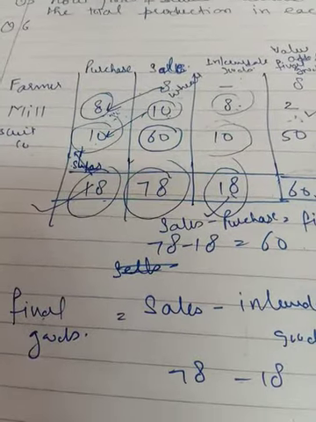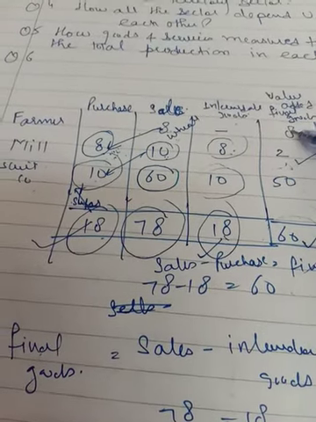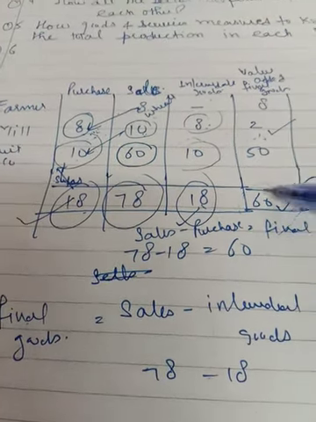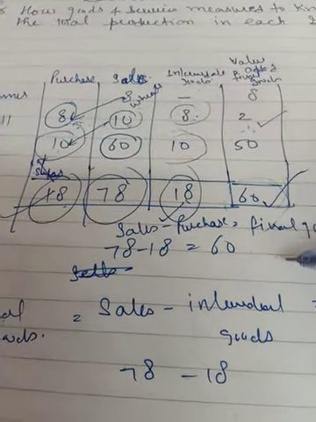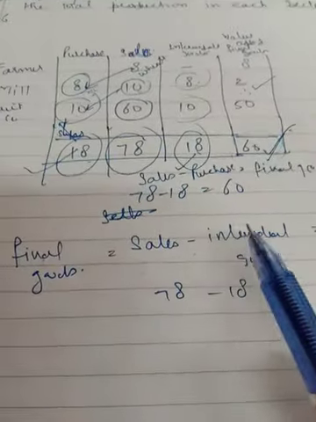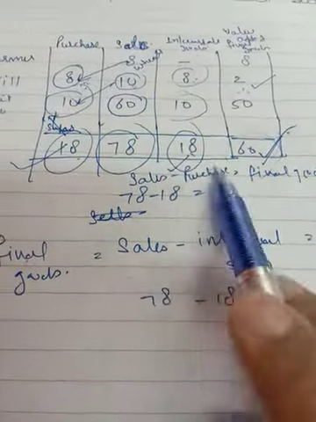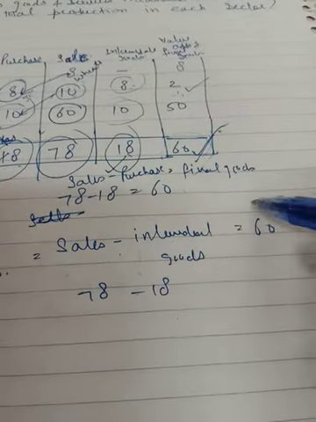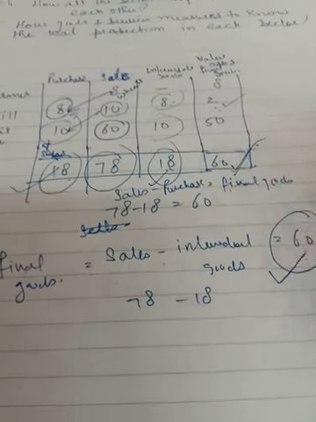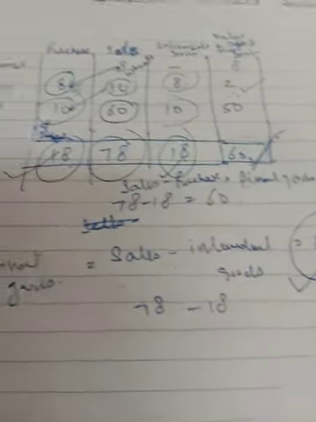Now if you want to calculate in this way, then you will get 60 rupees of product made, or you can take the individual contribution: 8 from the farmer, 2 from the mill, and the biscuit company contributed 50, and altogether they made a product of 60 rupees. Otherwise you have the formula: sale minus intermediate goods. So 78 is the sale and intermediate goods is 18. Intermediate and purchase are the same, and then you will get the final good of 60 rupees. You can calculate in both ways. If you deduct intermediate goods from the total sale, you get the final good.